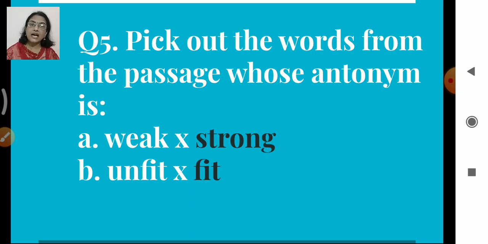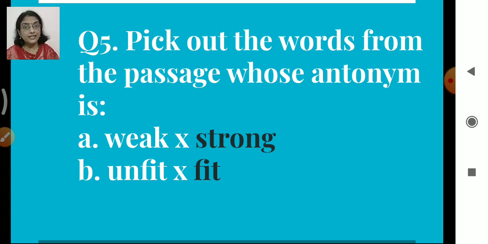Sometimes it may be asked to write the meaning in your own words. Suppose a synonym is asked for this word, write the meaning. If they have not mentioned that you should pick out the words from the passage, then you can very much write the answer from outside the passage. So both ways it is applicable, but see what the question is asking, from the passage, or nothing like that is mentioned, from outside. Clear? Okay, so here we have done with our unseen passage.